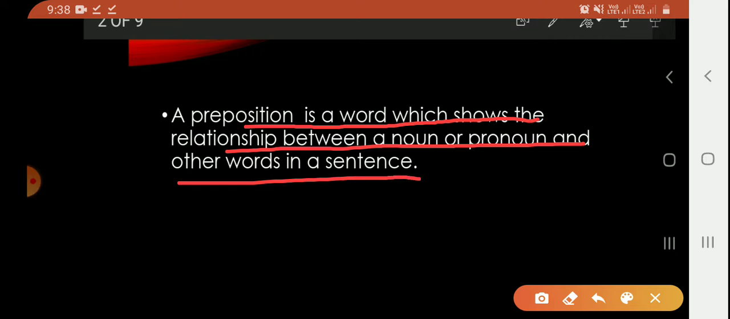Means a preposition is a word or group of words such as in, on, from, to, out of, on behalf of, used before a noun or a pronoun to show place, position, time, or method. For example, at night, at breakfast.